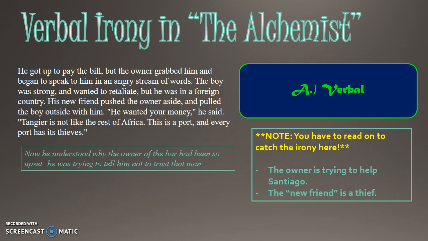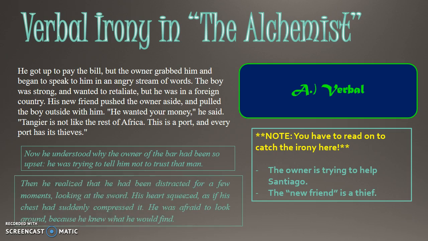This is the moment, a little bit later after this part of the story happens, where Santiago realizes the irony of the situation. Then he realized that he had been distracted for a few moments, looking at the sword. His heart squeezed as if his chest had suddenly compressed it. He was afraid to look around because he knew what he would find. This is the moment in the marketplace where Santiago realizes that his new friend had left with his money.